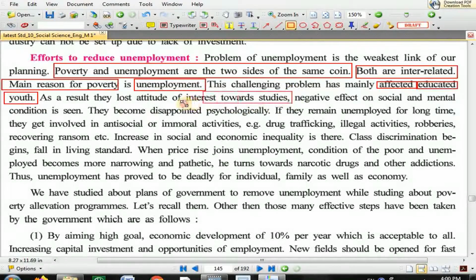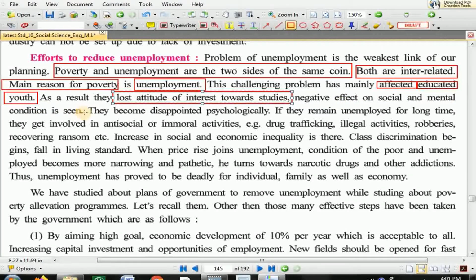Youth is not interested in studies because even after they study they do not get a job, so it is obvious that they lose interest. They are not ready to learn new things, because they realize that those who obtain that knowledge do not get a job.